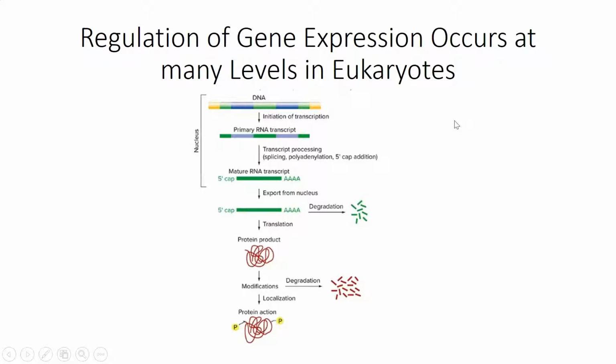Basically, how a muscle cell develops in one case, and how a neuron can develop using the same genetic information.